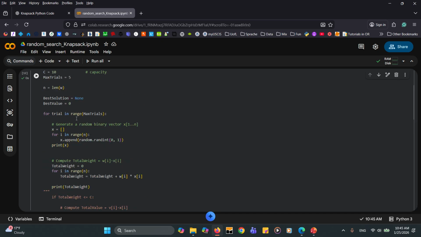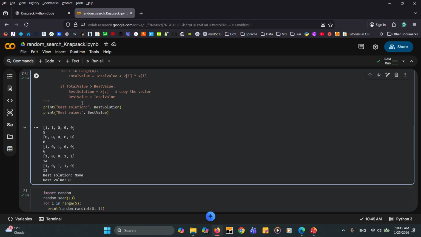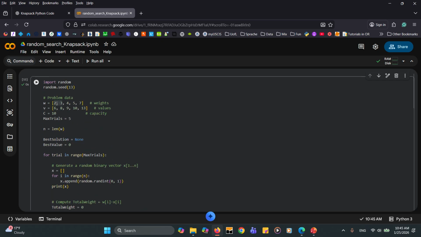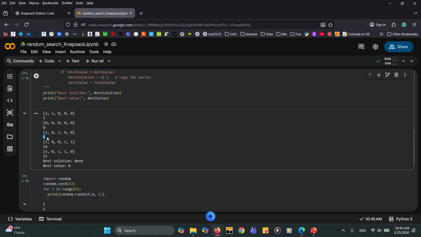So how can we make sure? We can go to this one and say, okay, it was 2 ones and 3 zeros, which means we have these 2, so the summation is equal to 5. The rest is 0, so the total weight should be 5. The next one, we have 5 zeros, so the total weight should be 0, which is correct. Then we have 101 and 2 zeros. If we go to the w, 2 plus 4 equals 6, so the total weight should be 6.